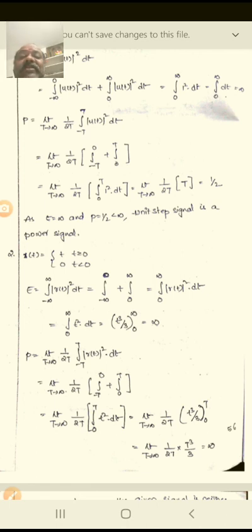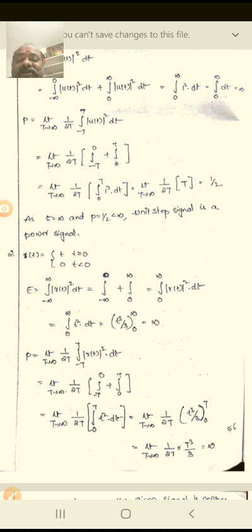The integral of x power n dx is x power n plus 1 by n plus 1. The same thing applies here. Therefore, t cube by 3 between infinity and 0, so the answer is infinity. When the energy is infinite, the power is generally finite.